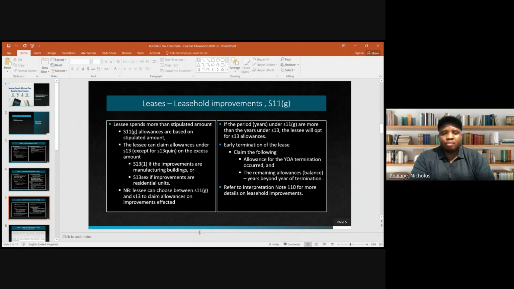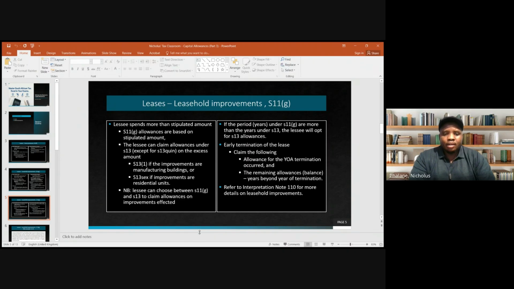If they're going to be used for manufacturing purposes, then that 200,000 would be claimed under Section 13. So you would say 200,000, and then you claim 5% per annum. All right. If the buildings that are supposed to be constructed or erected by the lessee are residential units, then the 200,000 would be claimed under Section 13(6).